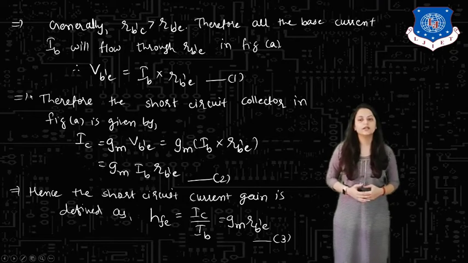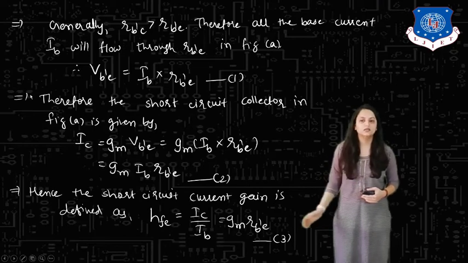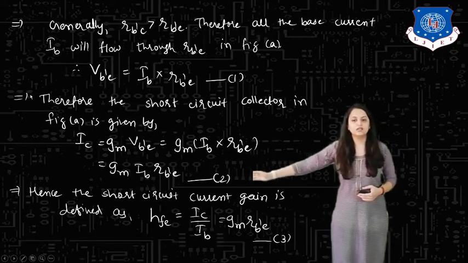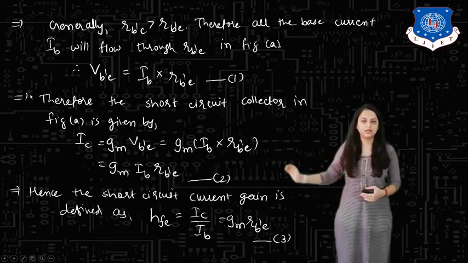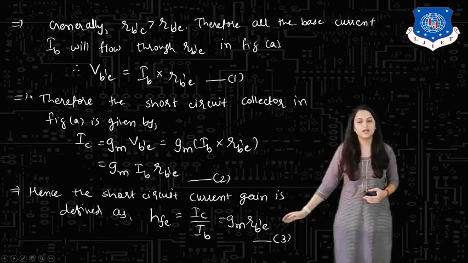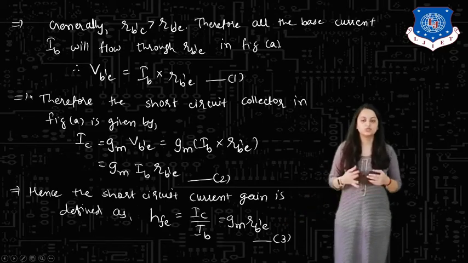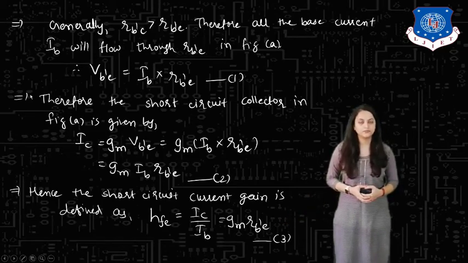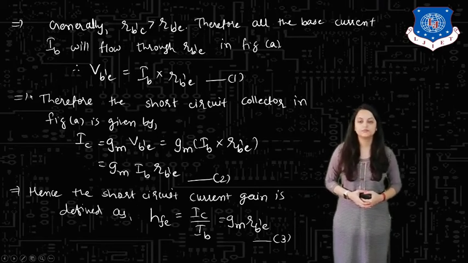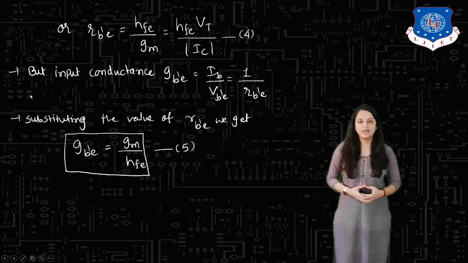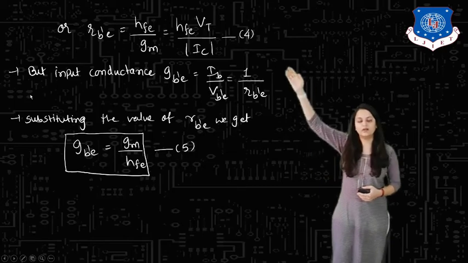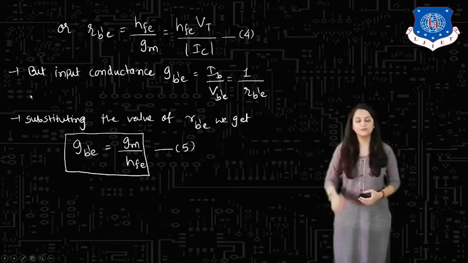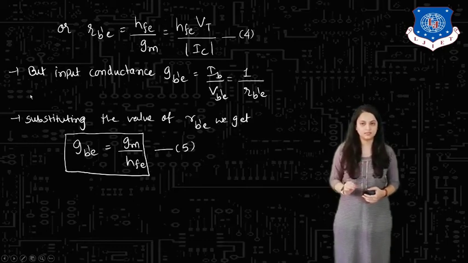Hence, the short circuit current gain is defined as hfe, the ratio of collector current to base current, that equals Gm Rb'e. That means if we take the IB term to the denominator side, the left term is IC by IB and the right-hand side term is Gm Rb'e. So this is the short circuit current gain. Let us give that equation number 3. Now, Rb'e equals hfe by Gm, and we know that Gm is IC by Vt. So if we place that value, we have the equation Rb'e equals hfe Vt by IC. We are giving that equation number 4.